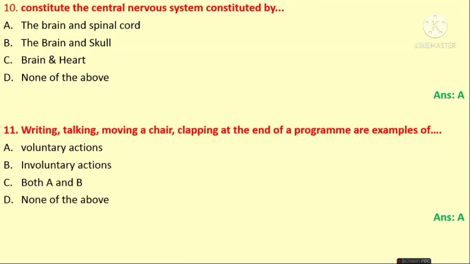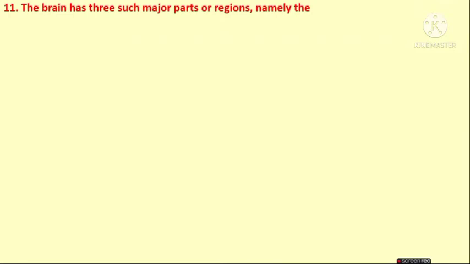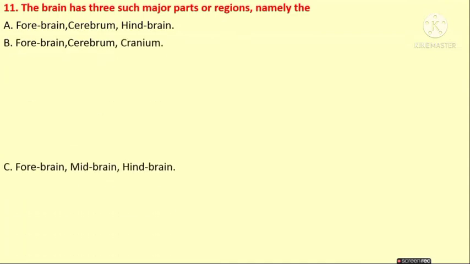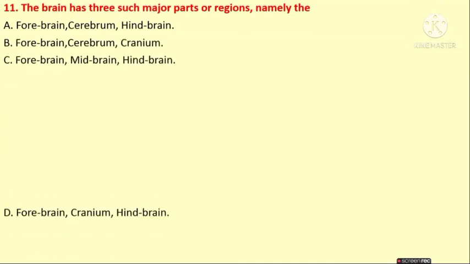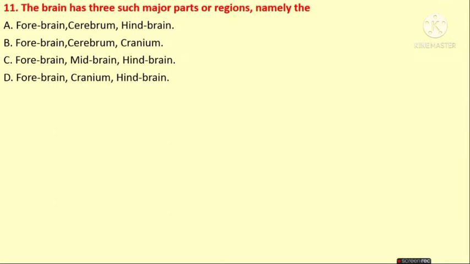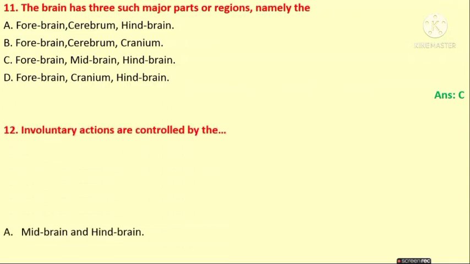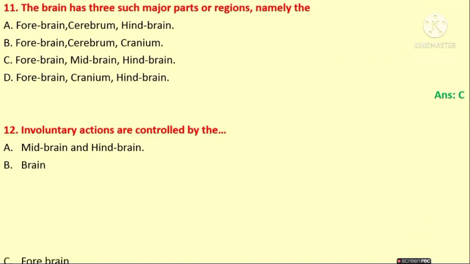So, move to the next question. The brain has three major parts or regions, namely the forebrain, cerebrum, and hindbrain; forebrain, cerebrum, and cranium; forebrain, midbrain, and hindbrain; or forebrain, cranium, and hindbrain. Then what is the answer for this? Yes, it is option C, forebrain, midbrain, and hindbrain. Involuntary actions are controlled by the midbrain and hindbrain only, forebrain, or none of the above. The answer is midbrain and hindbrain.